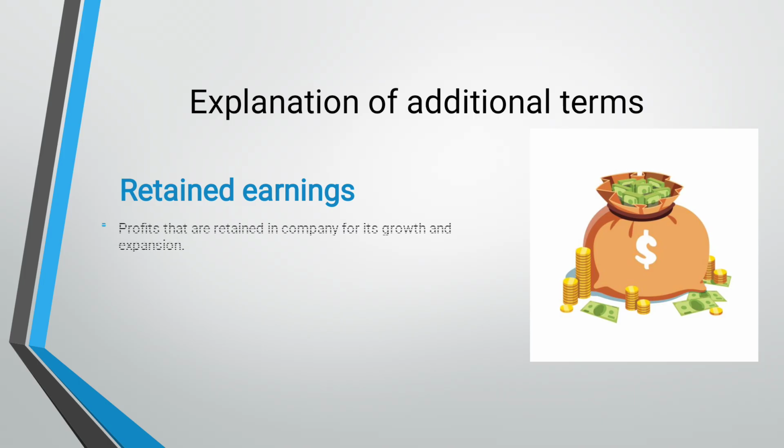Now let me explain the additional terms that were used in our lecture, which is the retained earnings. Retained earnings simply are the profits that are retained in the company for its growth. As I told you, net profit is the amount that we have earned or the income that we have generated from our successful operations in the business after deducting the expenses that we incurred for generating the income. When we keep a proportion of the net income aside for future investments or some other projects, that is called the retained earnings.